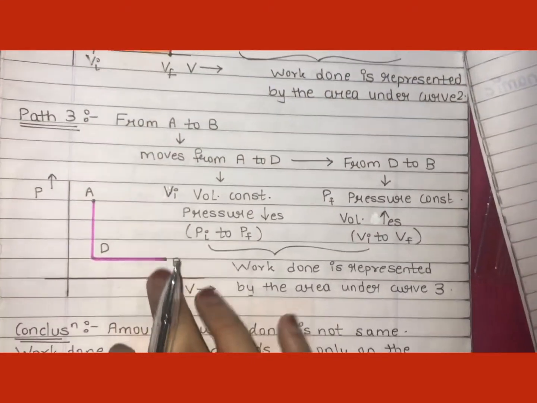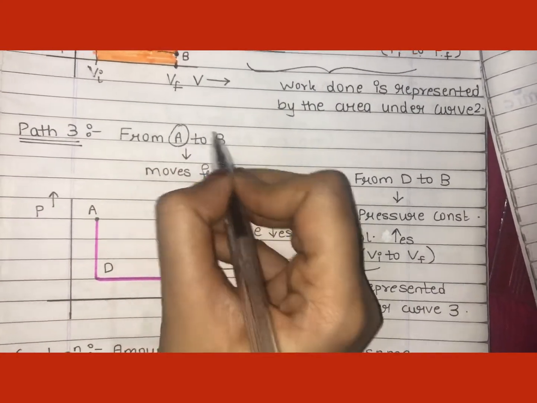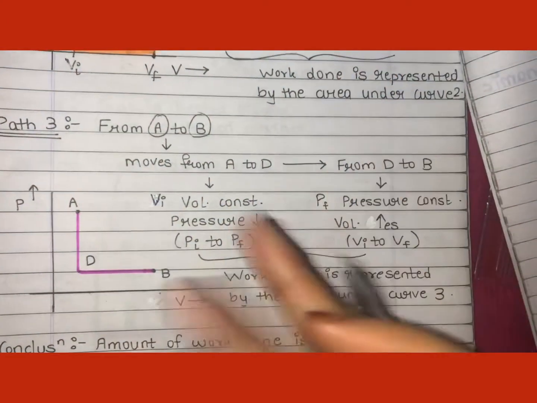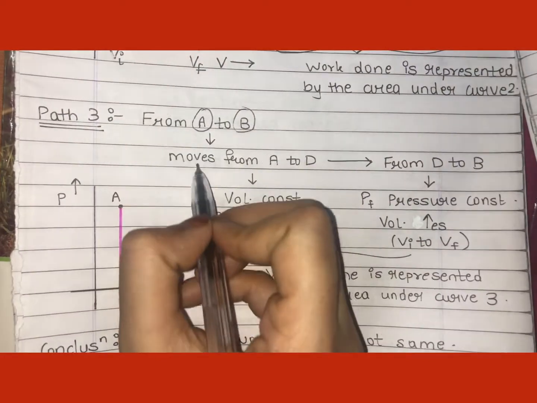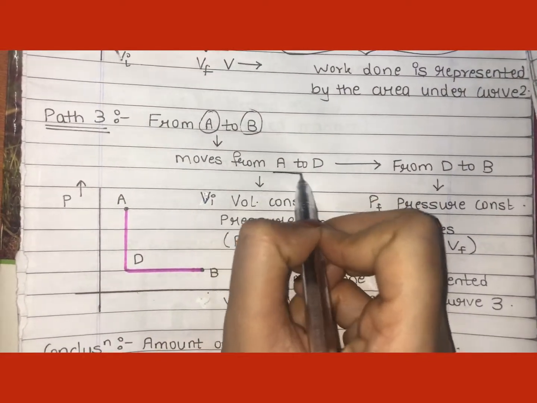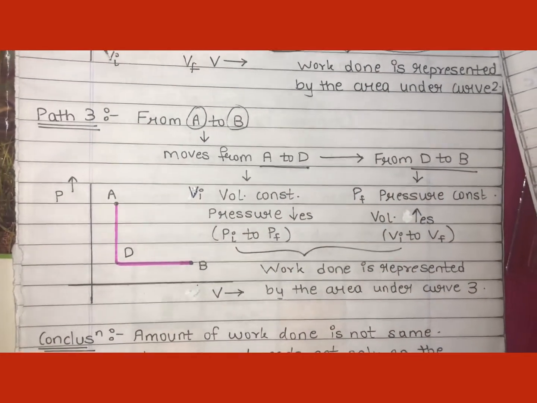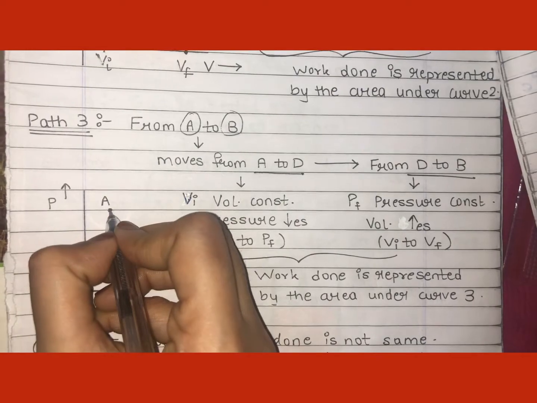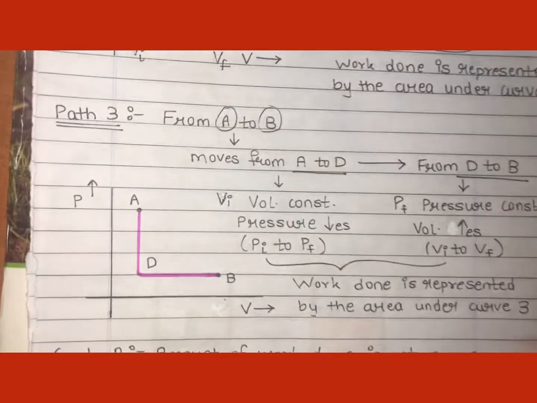Okay, now the third path, in which my particle again changes from initial state to final state. My particle is nothing but my system, so do not get confused. In this, the system moves from A state to D state, and then from D state to B state. Let's see what the pressure and volume are when the system is at A state.